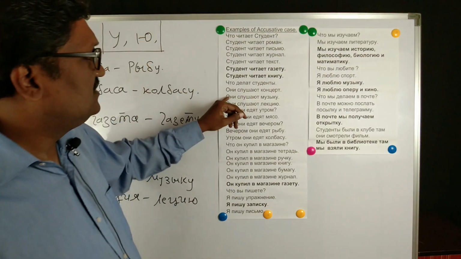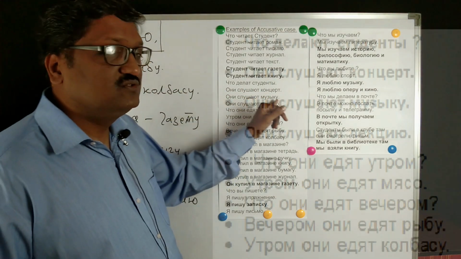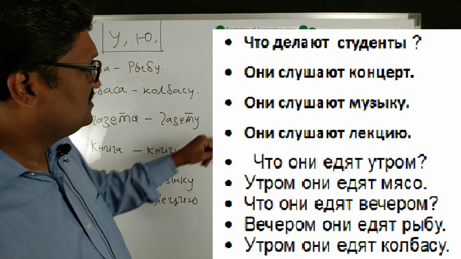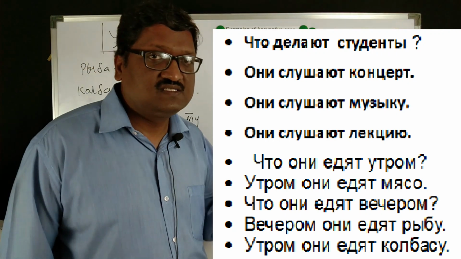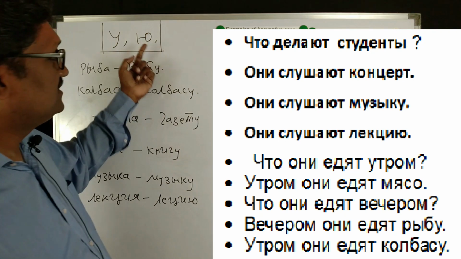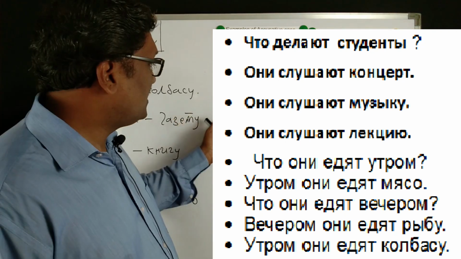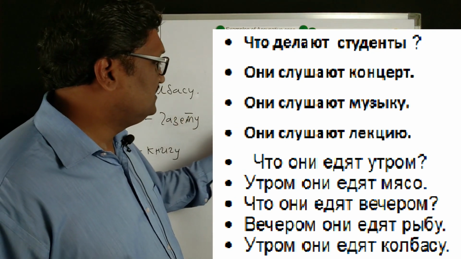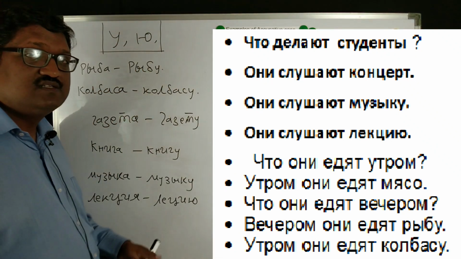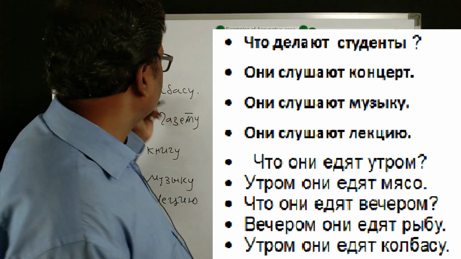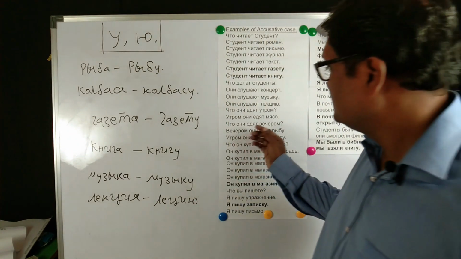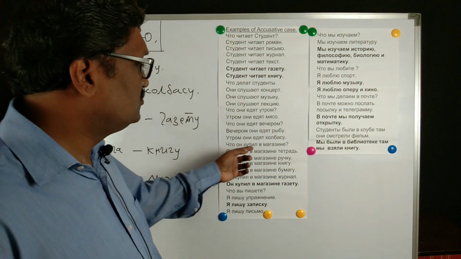Студенты слушают концерт, они слушают музыку, студенты слушают музыку. Now музыка has changed to музыку. Они слушают лексию. Now lexia ends with ya, so ya is replaced with u. Here lexia has changed to lexiu. So они идут утром, утром они едят мясо, вечером они едят рыбу. Now riba is a fish, so it's a feminine noun, so it is changing to ribu. Утром они едят колбасу. Kalbasa is a feminine noun which is changing to kalbasu.